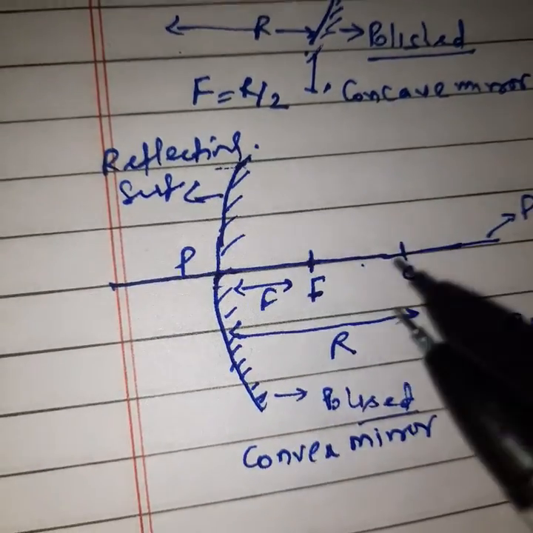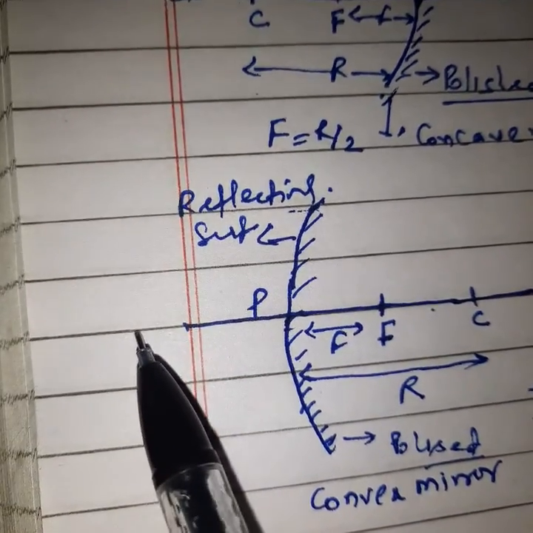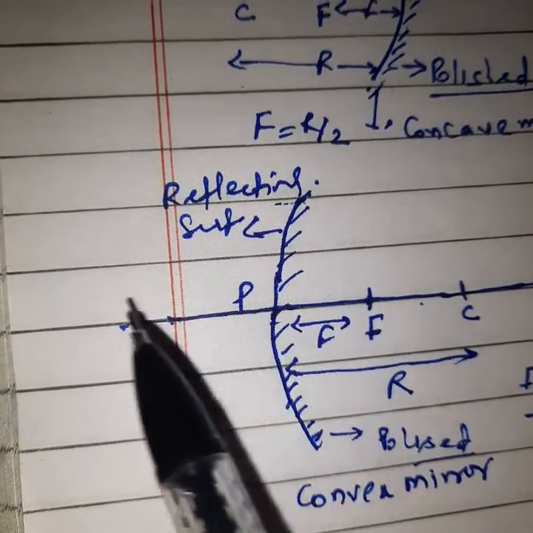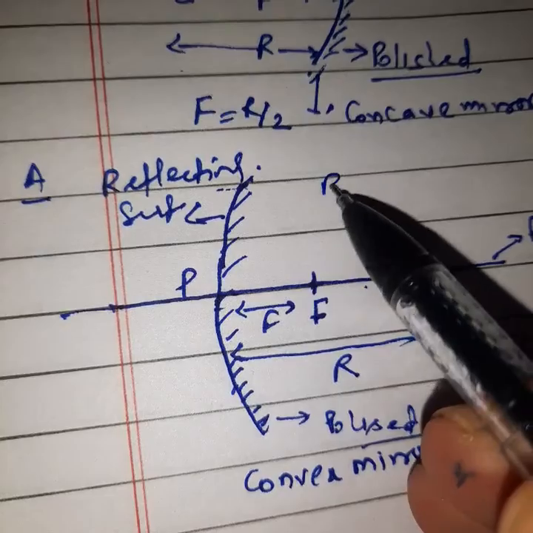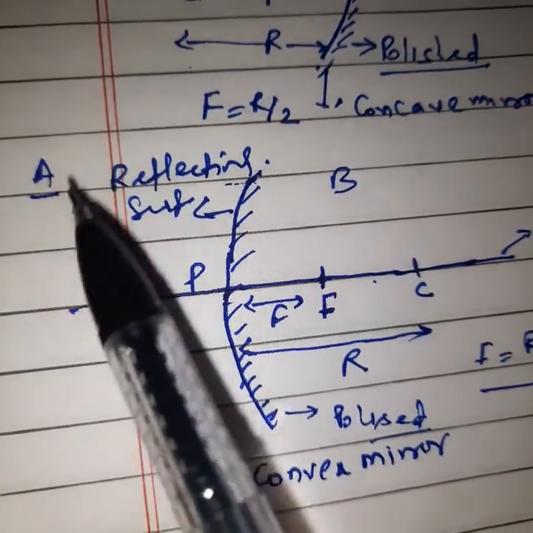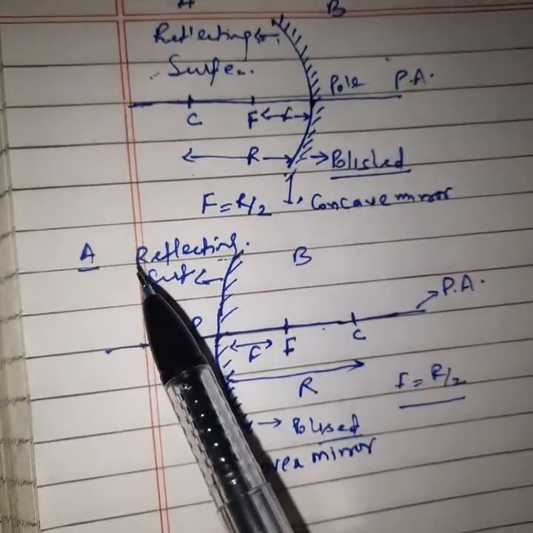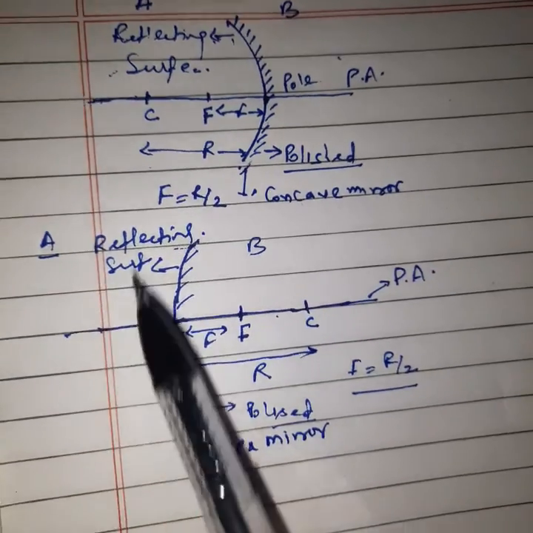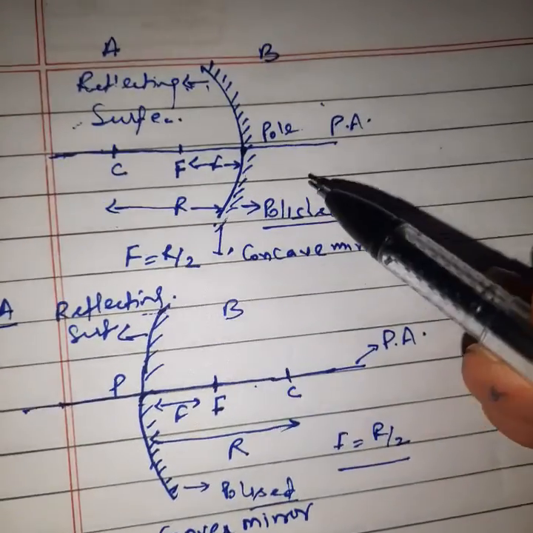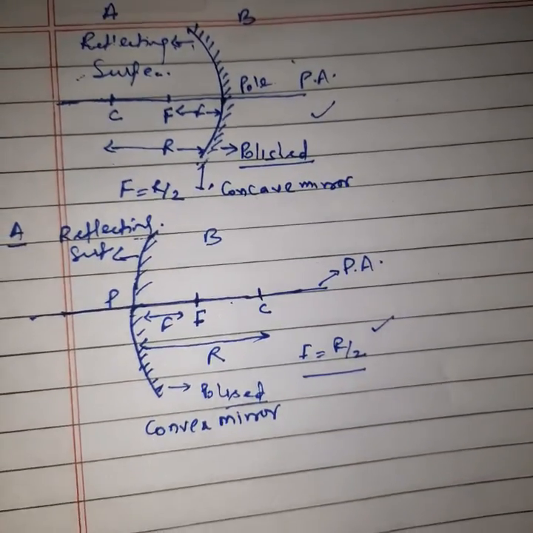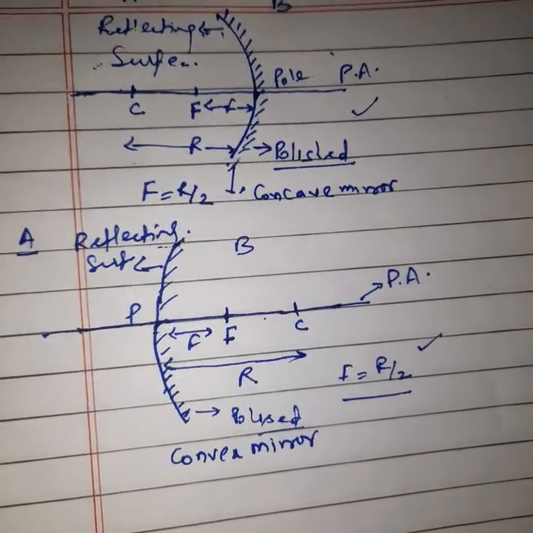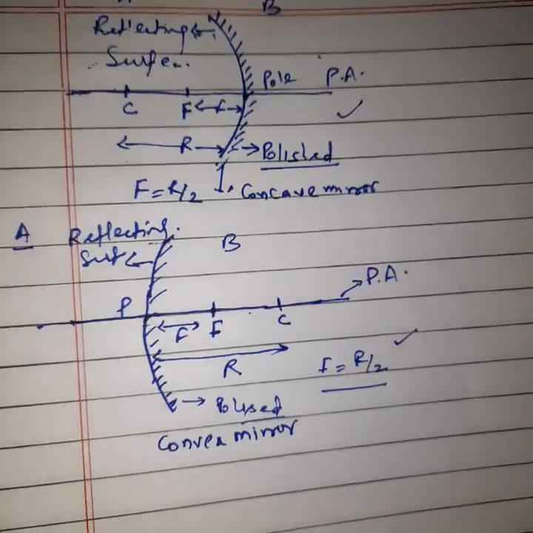But this will be the reflecting surface. So simply you will put your object on the side of the reflecting surface, in the A side, not the B side. Say yes or no, student? Say yes or no. So this is a simple explanation of the concave mirror and the convex mirror. Next, we will do image formation by both concave mirror and convex mirror.